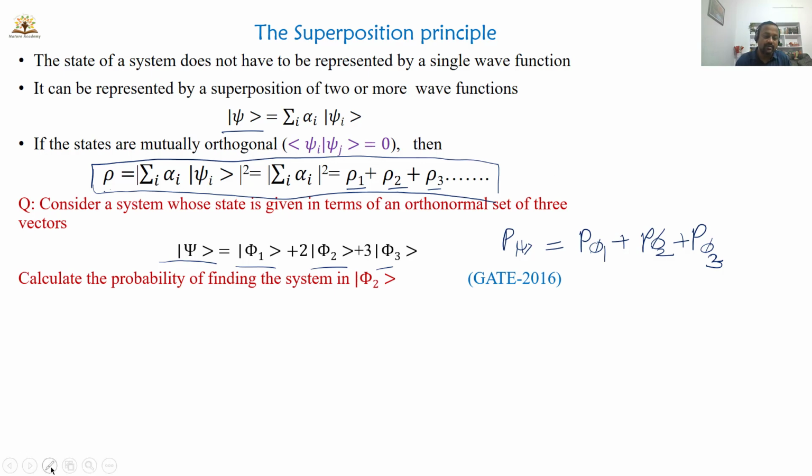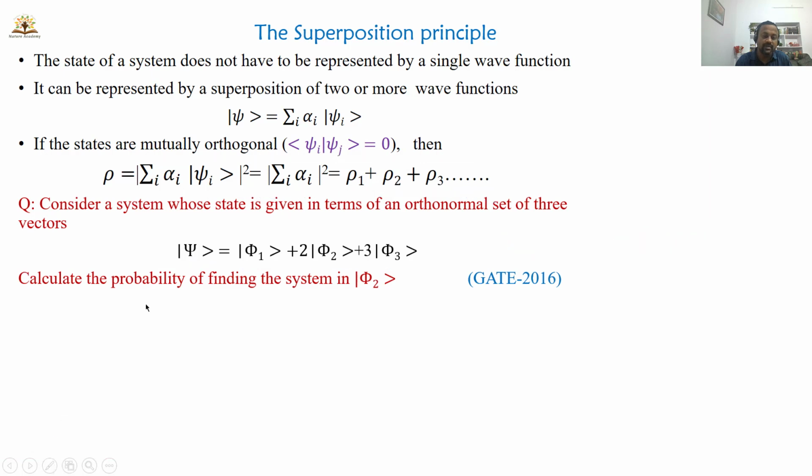Let us try to solve one problem here, which appeared in GATE 2016, and this problem depends on the superposition principle. Consider a system whose state is given in terms of an orthonormal set of three vectors. What is meant by an orthonormal set of vectors? I'll write the condition here. Phi i and phi j can be written as delta ij.